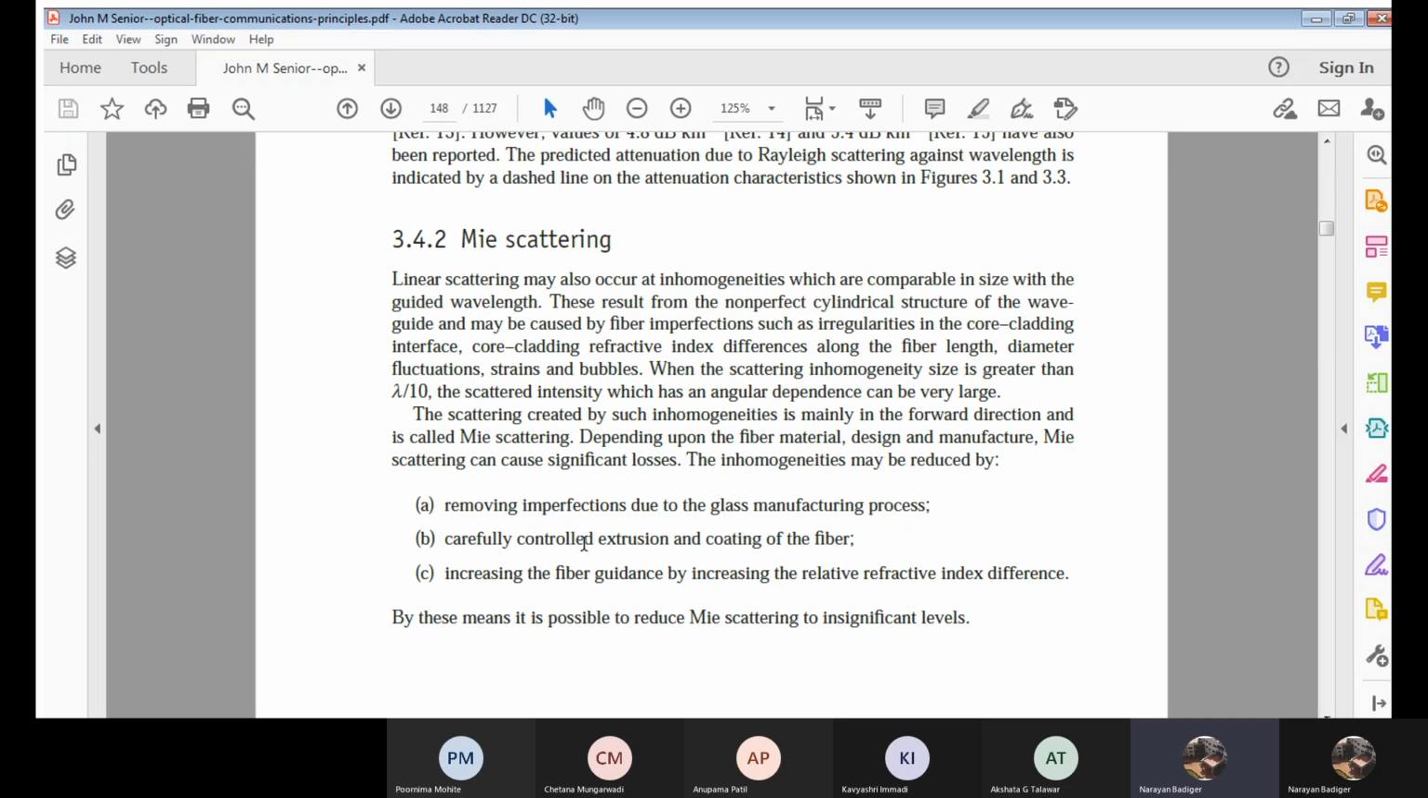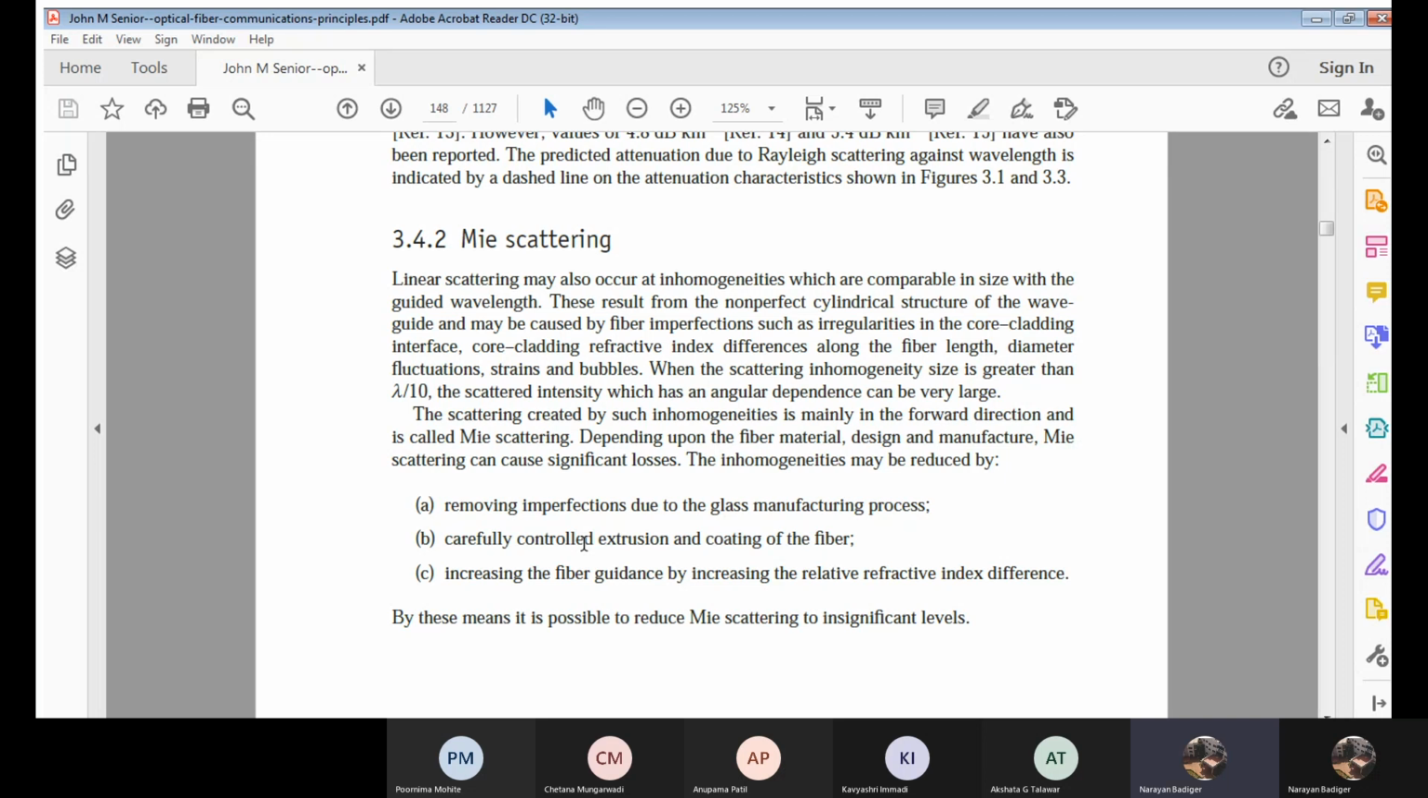Now, this Mie scattering is usually found in the forward direction. What is this forward direction? It means the light wave will be moving in the forward direction. Correct? This is due to inhomogeneities. Such scattering, which is caused by inhomogeneities, mainly in the forward direction, we call Mie scattering.